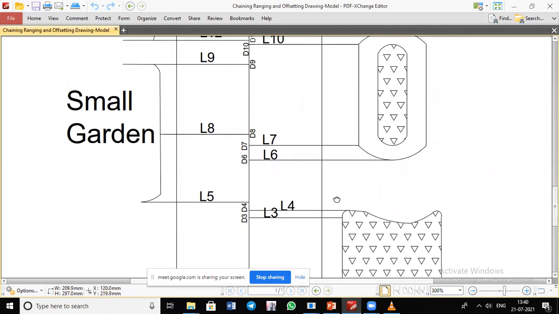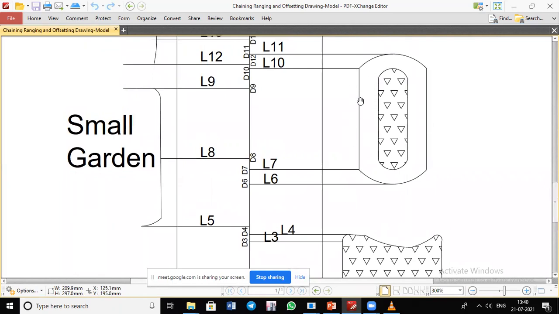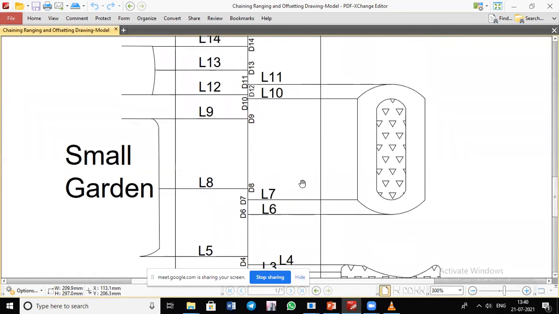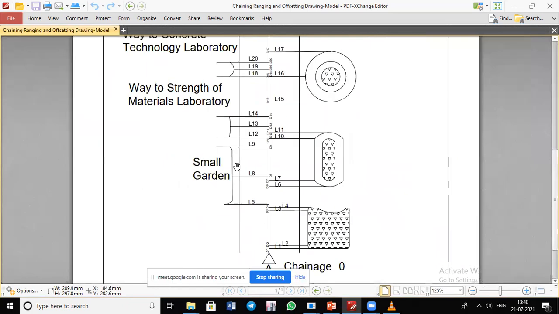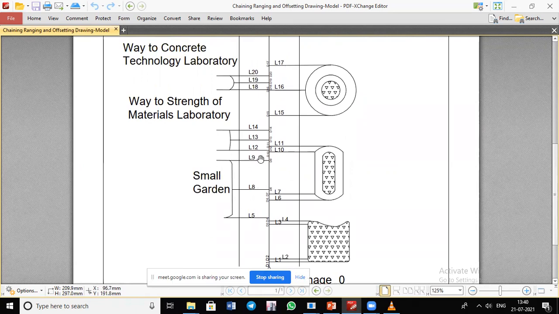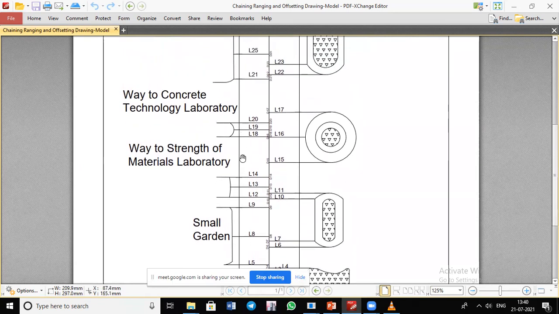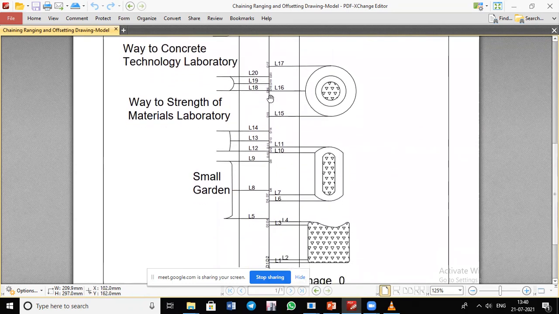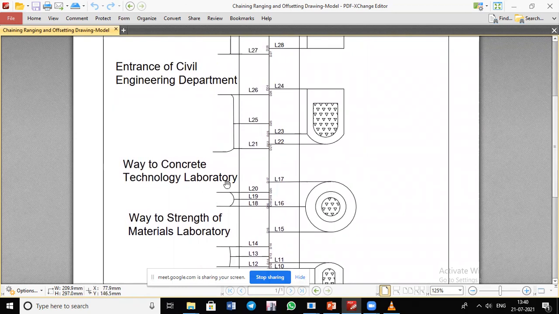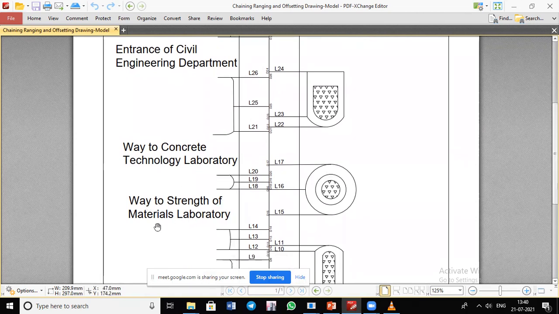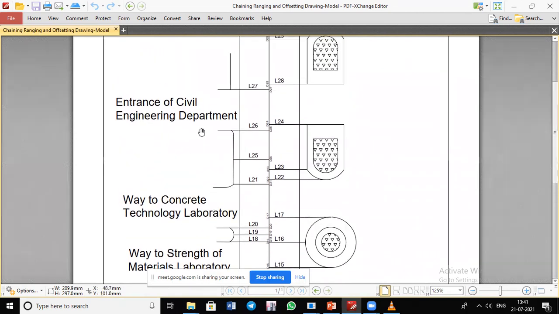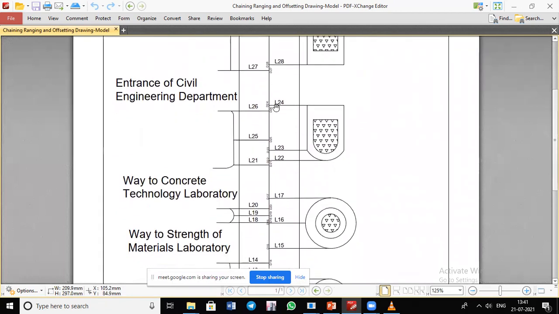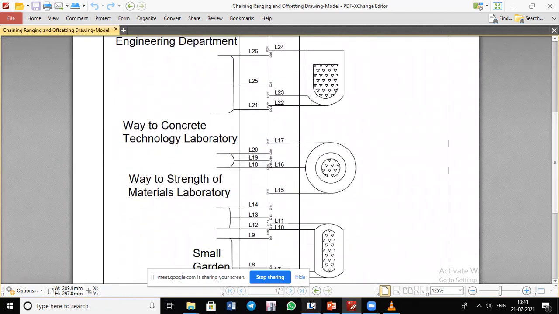Likewise, these corner edges. So here is also one garden part. Likewise, whatever points are there on the left and right hand side of the center survey line, those distances we are going to locate. That is nothing but your offsetting. This will be the final sketch after you draw it on the drawing sheet, locating whatever things are there. Here it is the way to the concrete technology laboratory, the way to the strength of materials laboratory, and the entrance of the civil engineering department. These distances you are going to locate.